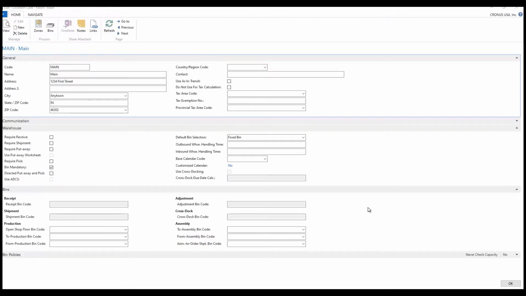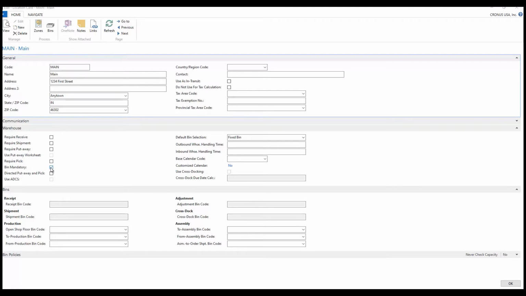One of the nice things about a basic warehouse is that I can change the way that it operates after I have it set up. The one choice that is really critical, even with a basic warehouse, is whether bins are mandatory. And I've checked this box. Once I begin doing transactions in this warehouse with bins mandatory, I cannot uncheck the box.